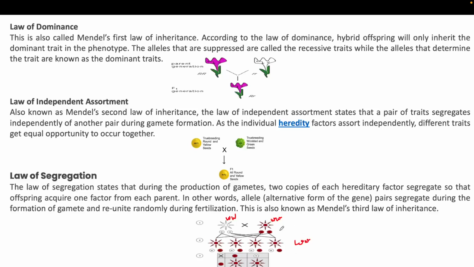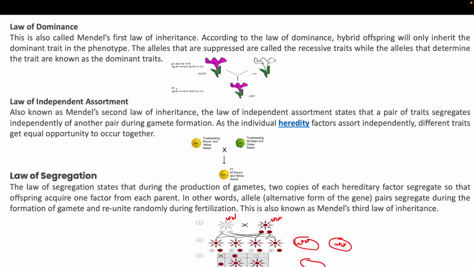This segregates during gamete formation. Suppose this combination is present in one gamete and another gamete also has the same type of gamete; then they will cross and produce a complete zygote which has the two alleles itself.